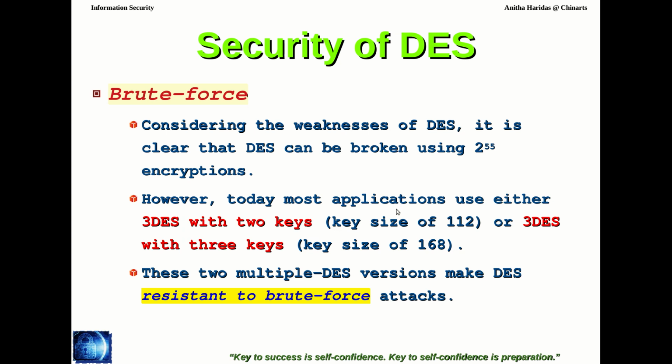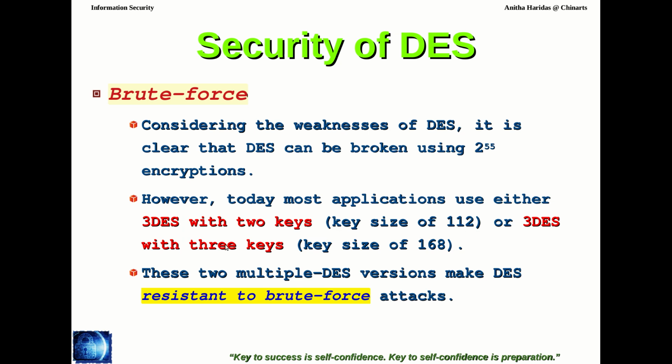Now, if I use it with 2 keys, then obviously the number of bits will be 112 bits. So with 112 bits, the key domain will be 2 power 112, which is a very large domain.